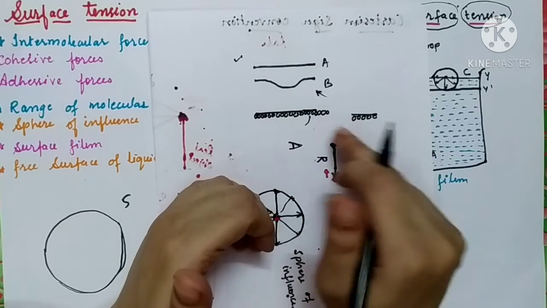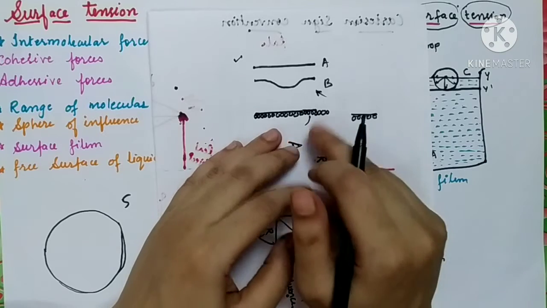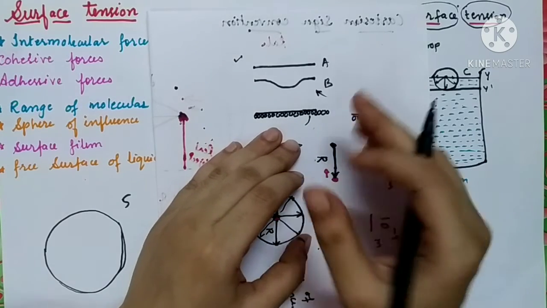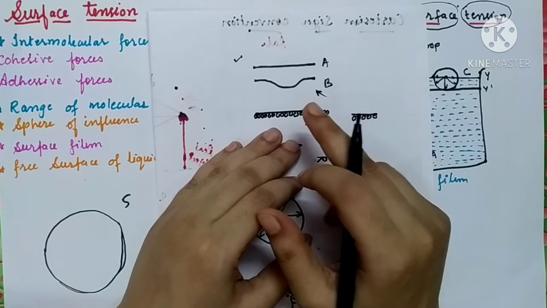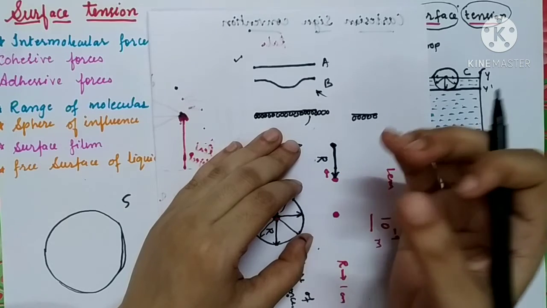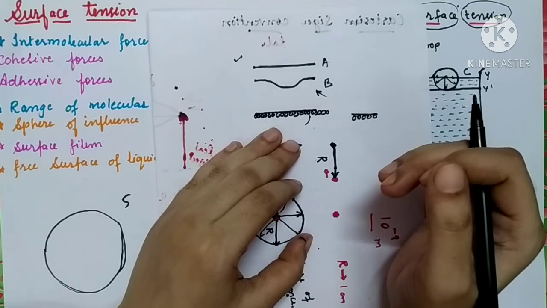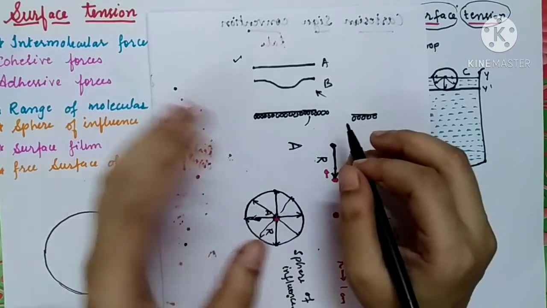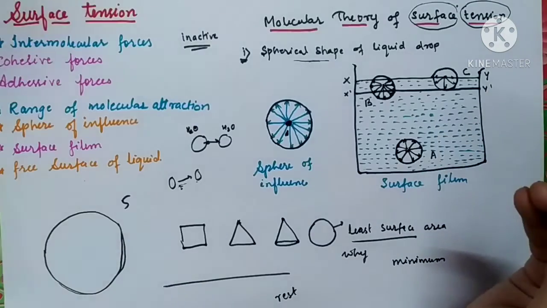So these are the two things that we should know: to increase the surface area of a liquid surface, we need more number of molecules on the surface, and in order to decrease the surface area of a liquid, we need less number of molecules on the surface. So now let's start with the molecular theory.